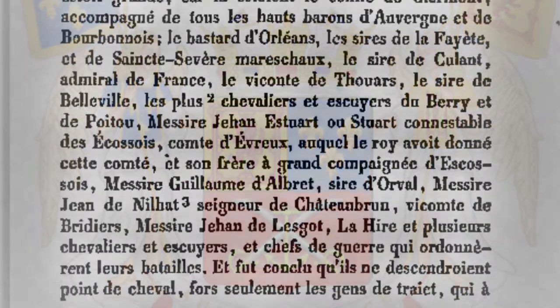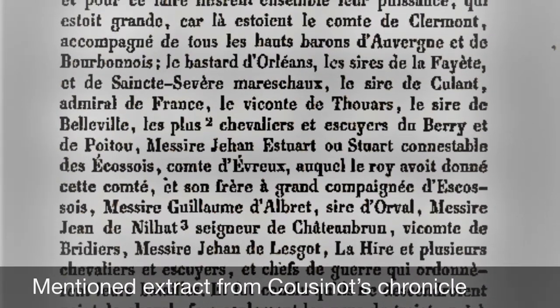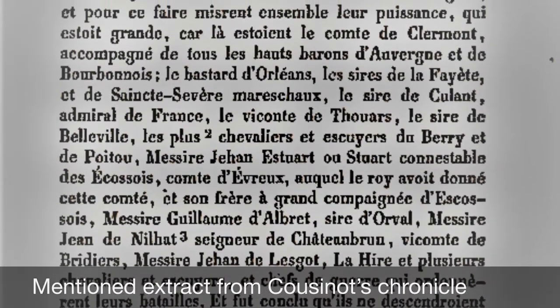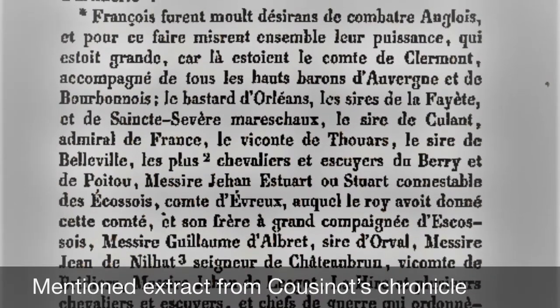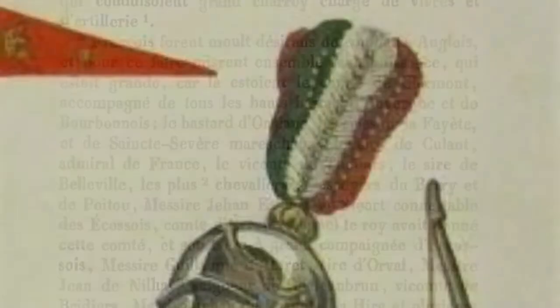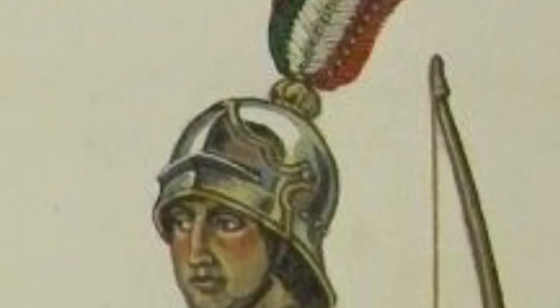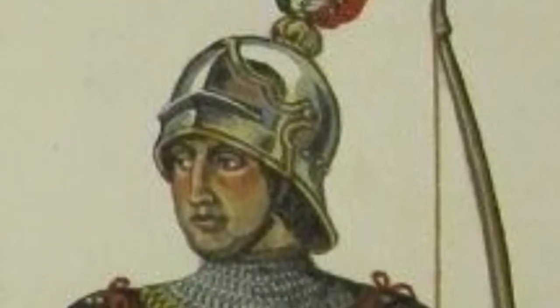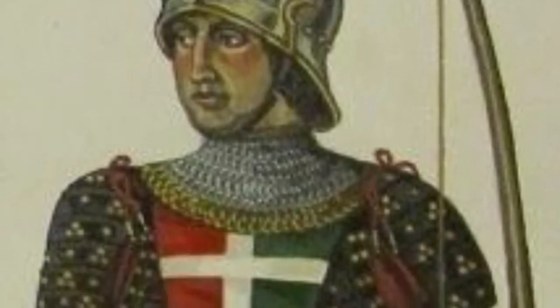In addition, the Scots who remained in France came to the aid of Joan of Arc in 1429 during her famous relief of Orleans. The Chronique de Cousineau retells the involvement of the Scots and describes John Stuart as commander of Scots forces. Many Scots also served in the Garde Écossaise, personal bodyguard to the monarchy, a regiment which lasted from the reign of Charles VII in 1418 to the abdication of Charles X in 1830.